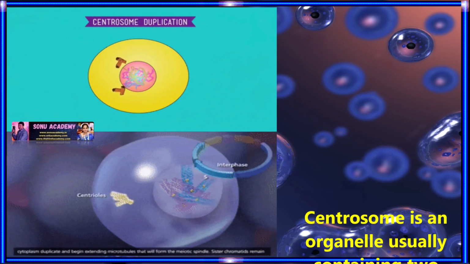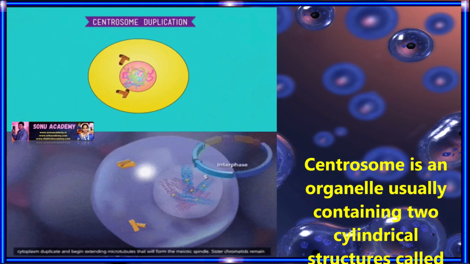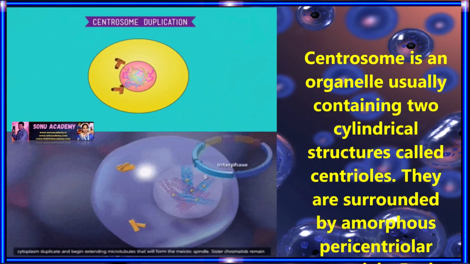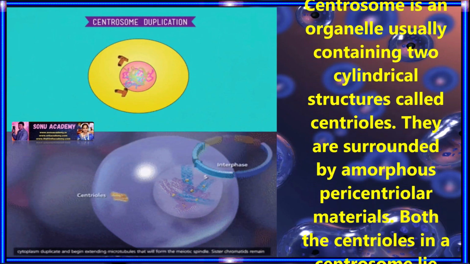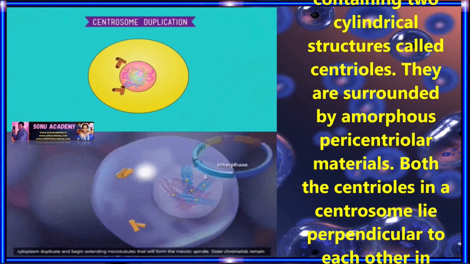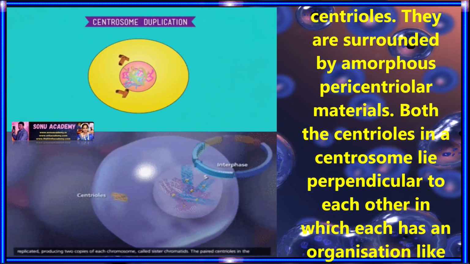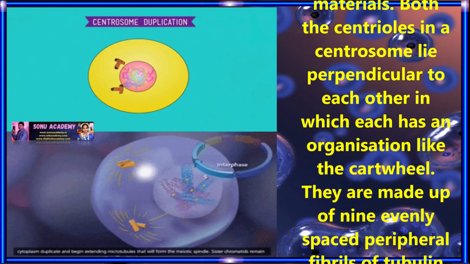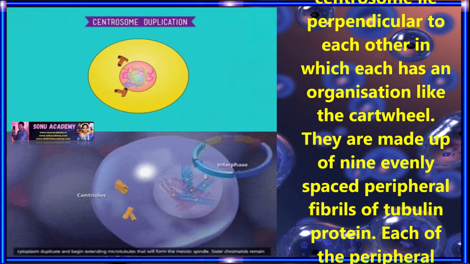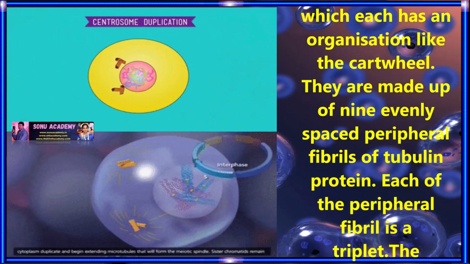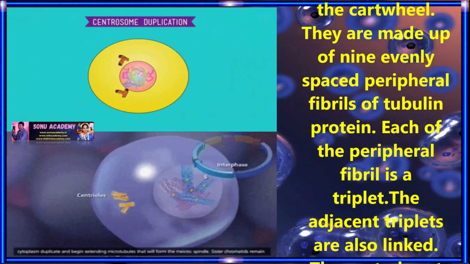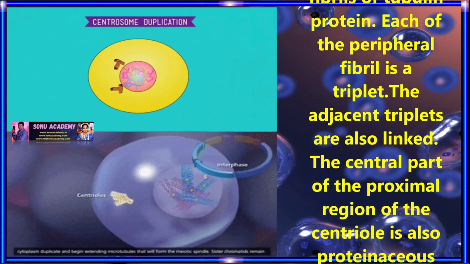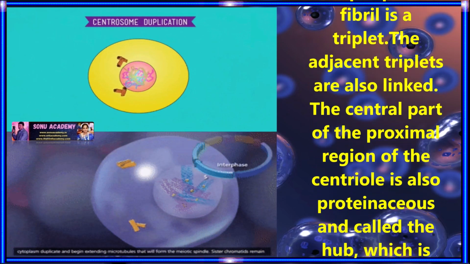Centrosome and centrioles. Centrosome is an organelle usually containing two cylindrical structures called centrioles. They are surrounded by amorphous pericentriolar material. Both the centrioles in a centrosome lie perpendicular to each other, and each has an organization like a cartwheel. They are made up of 9 evenly spaced peripheral fibrils of tubulin protein. Each of the peripheral fibrils is a triplet. The adjacent triplets are also linked.